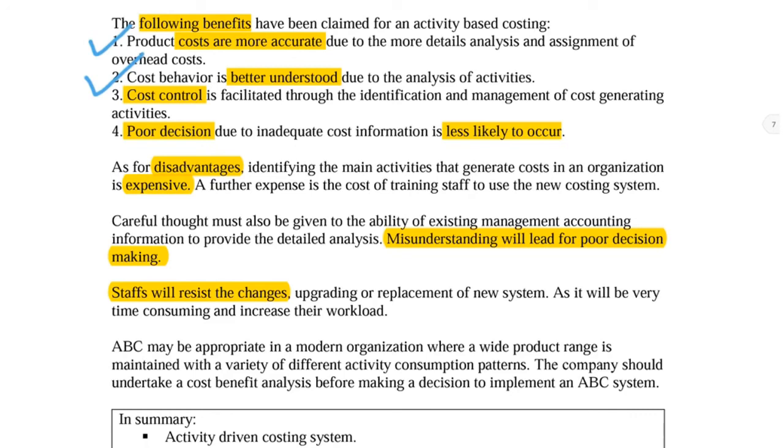That's why the next point is, overall, if you really can follow your ABC concept, then this will help you to control your cost well, and this can prevent poor decision making. Because once you get more information about the system, indirectly you collect more information, and then the information can support you to come out with better decision making. All these are the benefits of activity-based costing.